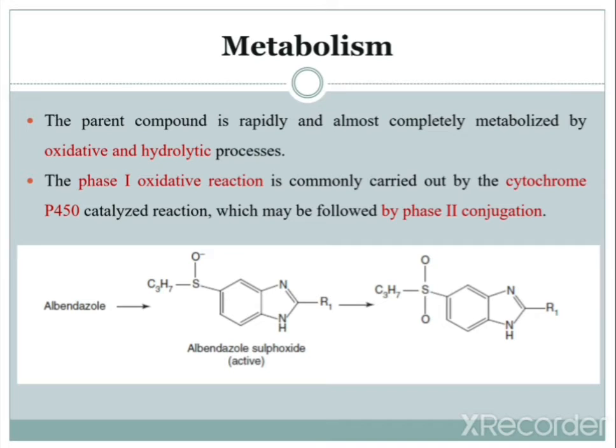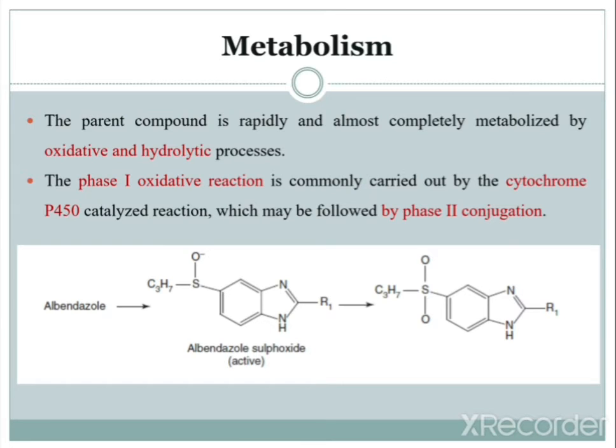So oxidation and hydrolysis are the two processes of metabolism. The phase 1 oxidation reaction is commonly carried out using the cytochrome P450 enzyme, which may be followed by phase 2 conjugation. Initially the phase 1 oxidation is carried out by cytochrome P450, and after oxidation, phase 2 conjugation will occur. So these are the metabolic processes of the